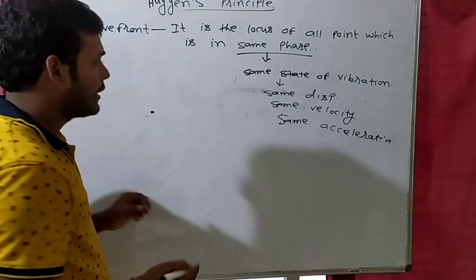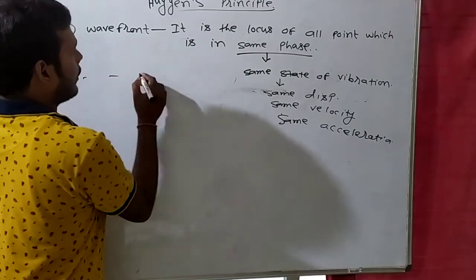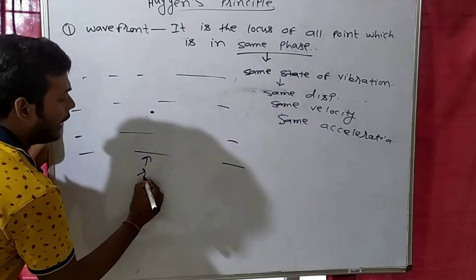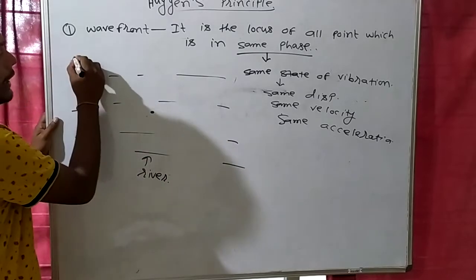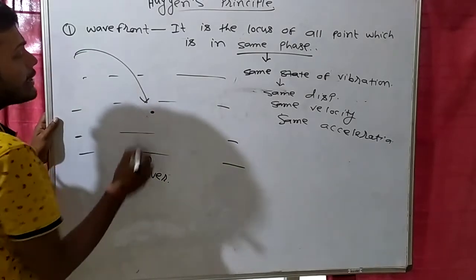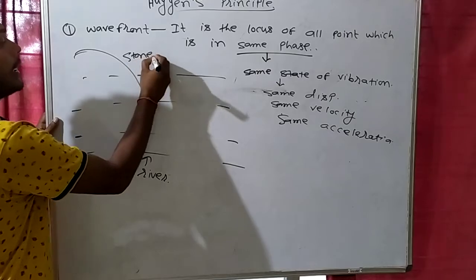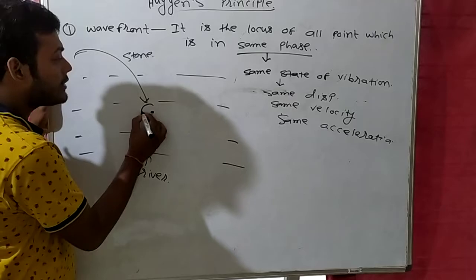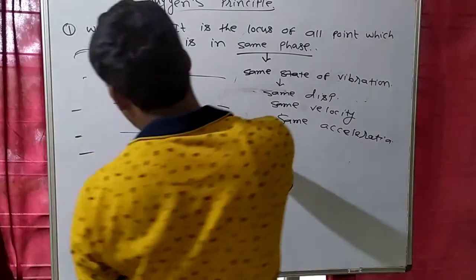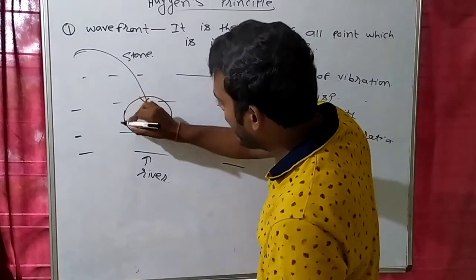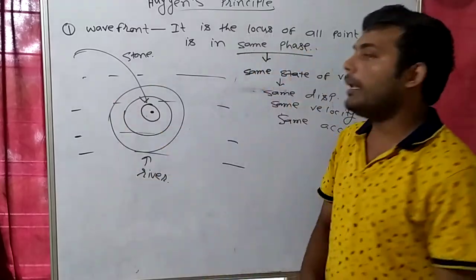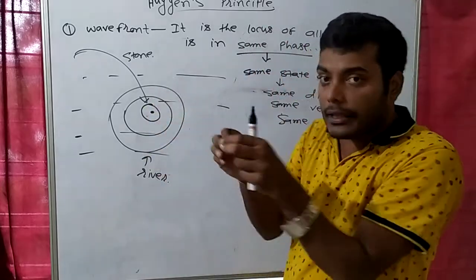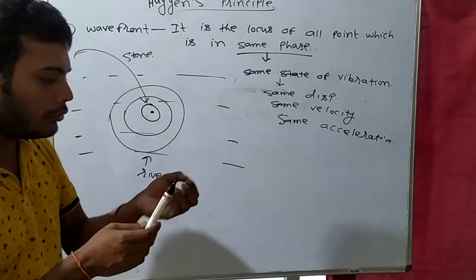For example, try to understand, suppose this is a river. If I throw a stone in this river, then what will happen? This stone is a disturbance, and it will start making its own wave. And this wave will be like this. Here I have thrown the stone.